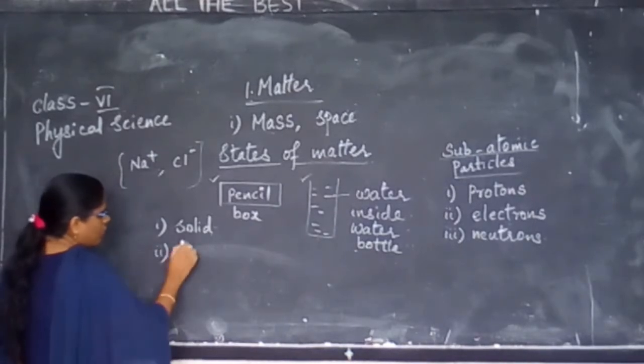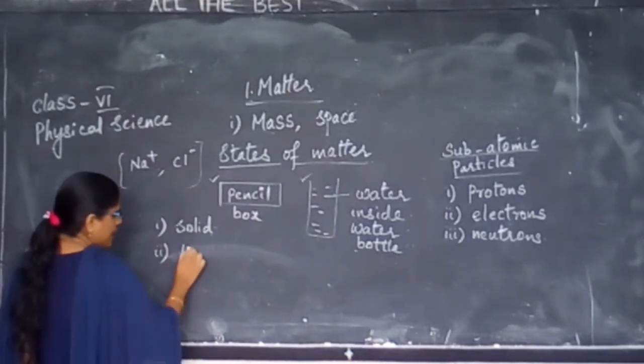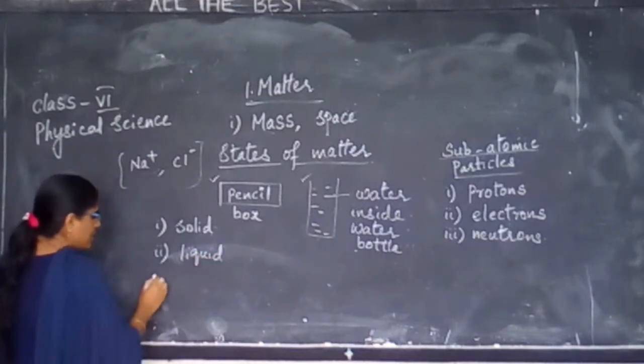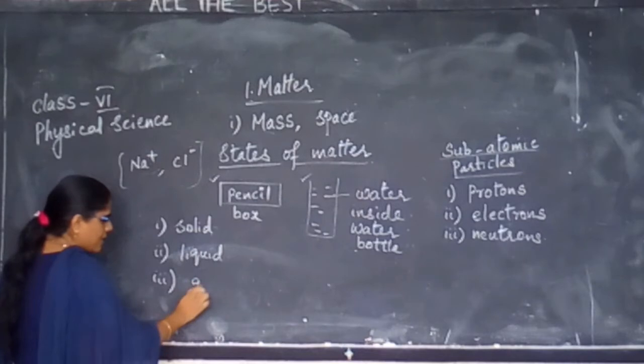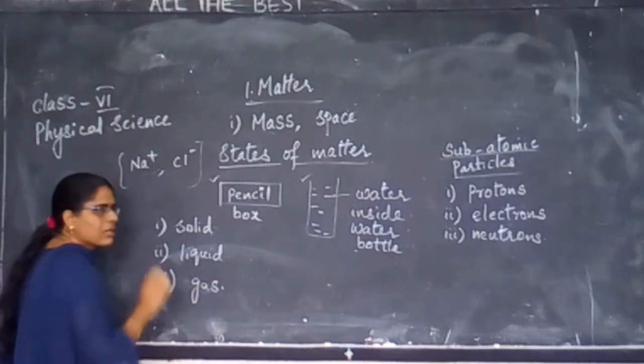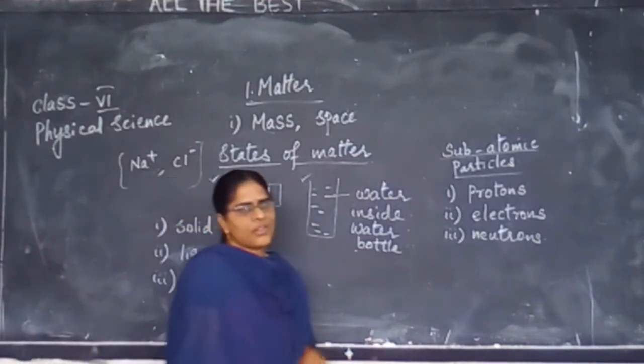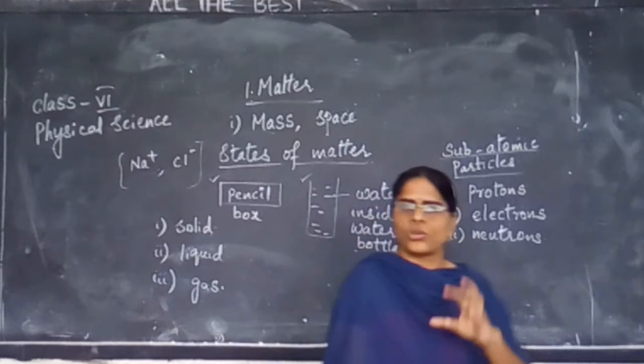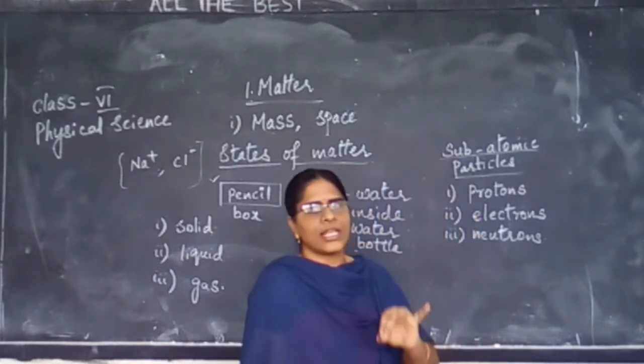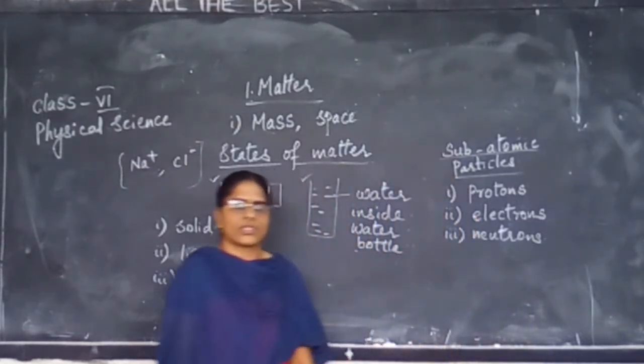The second state of matter is liquid. The third state of matter is gas. You have a fourth and fifth state also, but you will be learning only solid, liquid and gas.